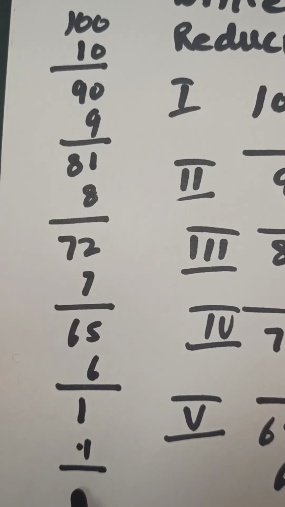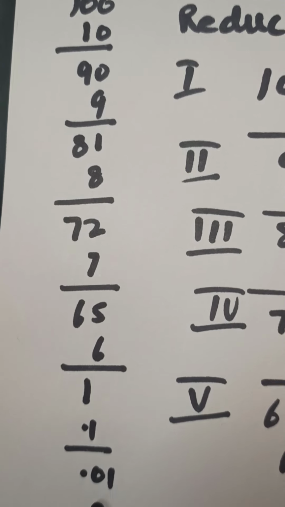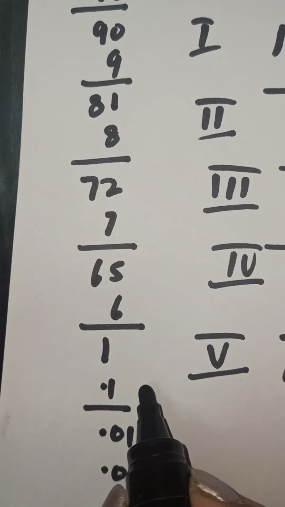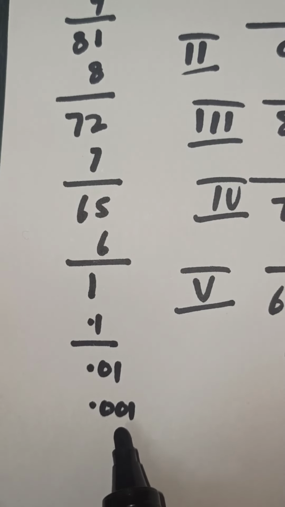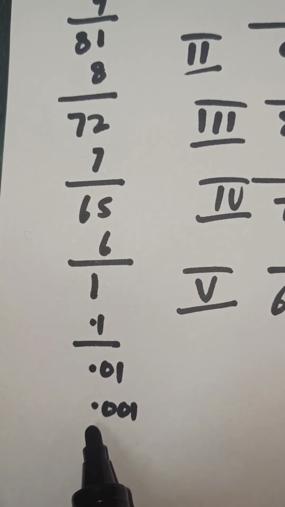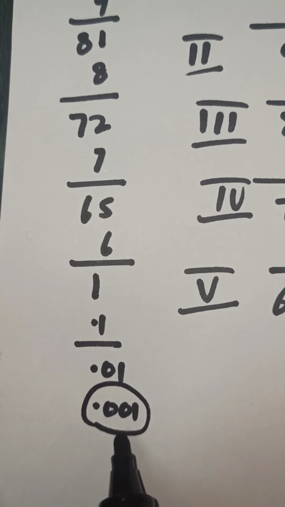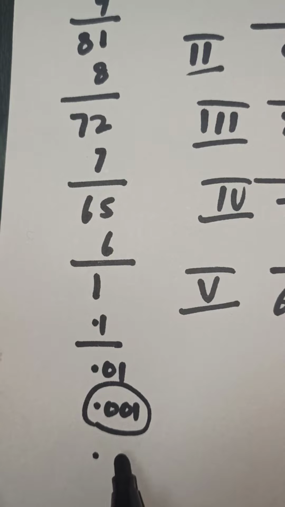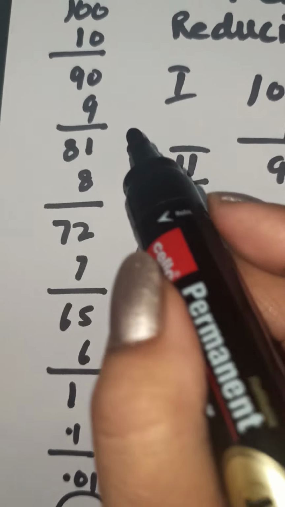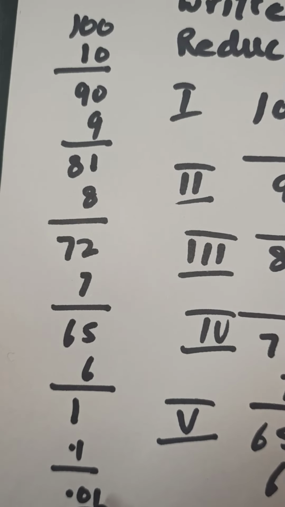0.1 हो गया तो उसका depreciation आ गया 0.01. 0.01 हो गया उसका depreciation आ गया 0.001. So as the value of asset goes on decreasing, the depreciation also goes on decreasing. That means the depreciation never comes to zero. It goes on decreasing at the same rate at which the asset's value is going on decreasing.